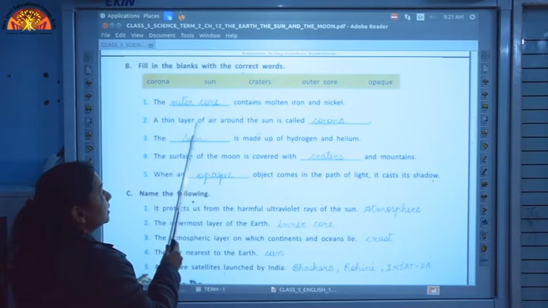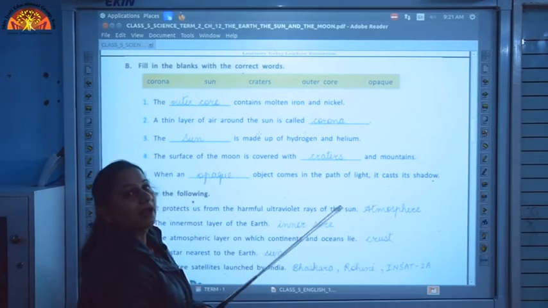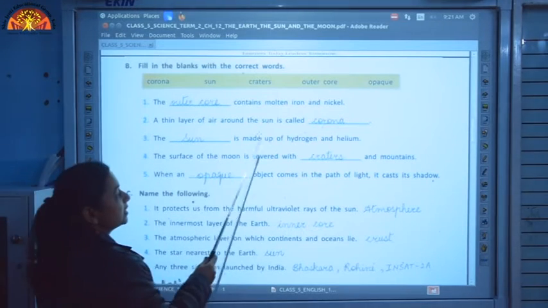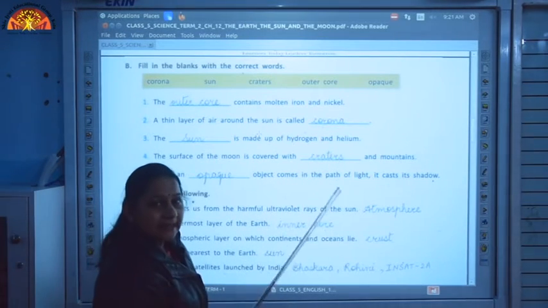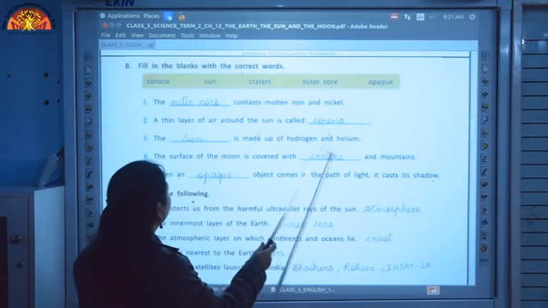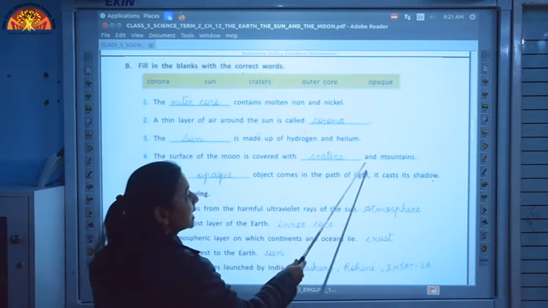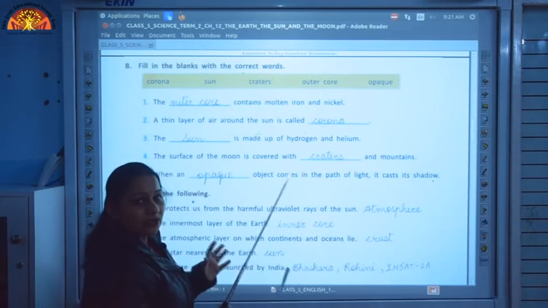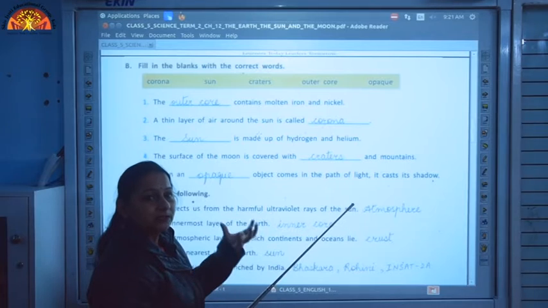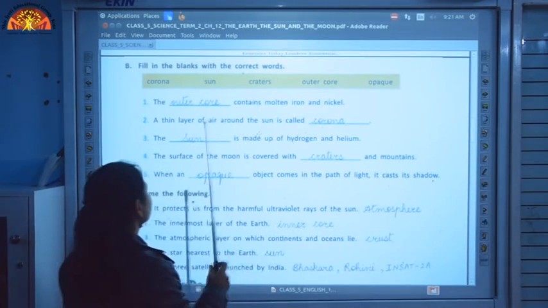Then, a thin layer of air around the sun. We have a very thin layer of air around the sun which is called corona. The dash is made up of hydrogen and helium. The sun is made up of hydrogen and helium. The surface of the moon is covered with craters and mountains. Now, what are craters? Craters are big holes which are formed by the crashing of meteorites. So, we are going to write craters over here.